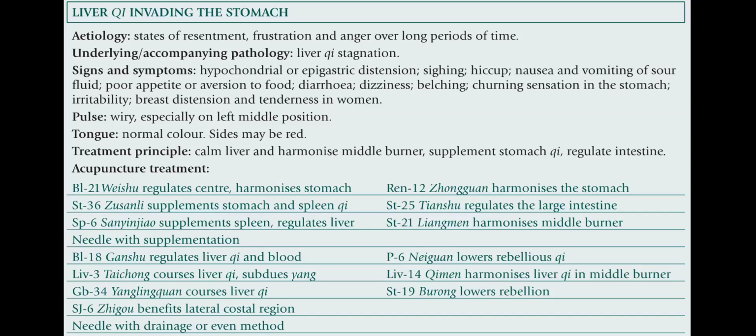Bladder 18 regulates liver Qi and blood. Liver 3 courses liver Qi, subdues yang. GB34 courses the liver Qi. Sanjiao 6 benefits the lateral costal region. PC6 lowers rebellious Qi. Liver 14 harmonizes liver Qi in the middle burner. Stomach 19 lowers rebellion. Needle with drainage or even method.